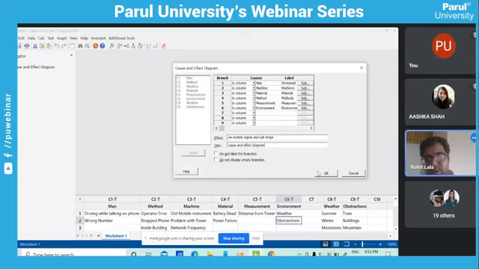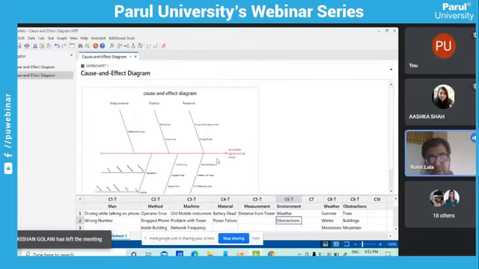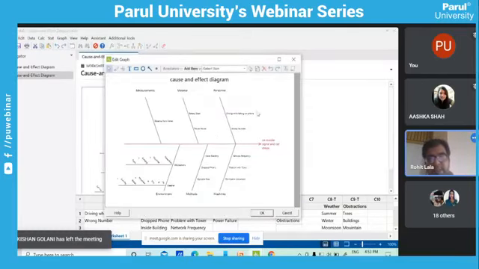Just click OK. See, a beautiful cause and effect diagram is there. So these are the causes, and due to these reasons, it impacts the mobile signal.